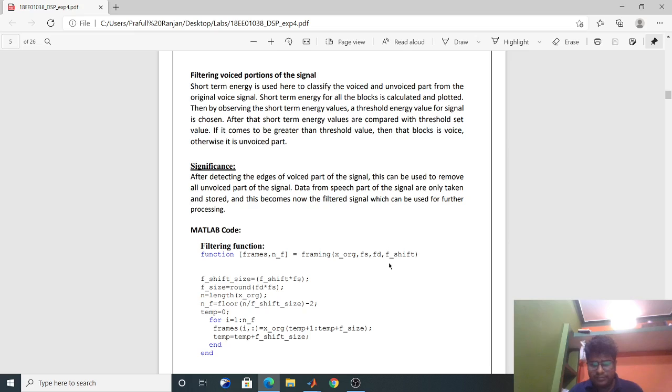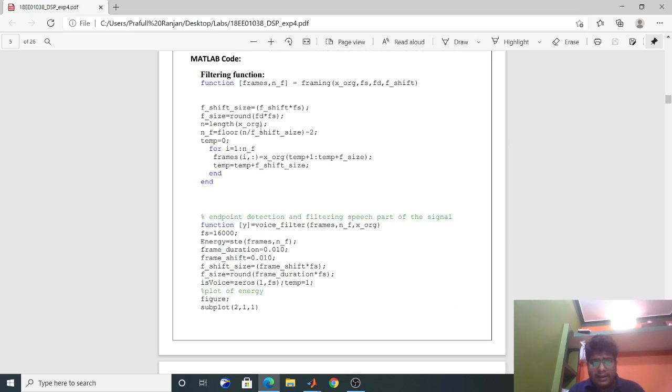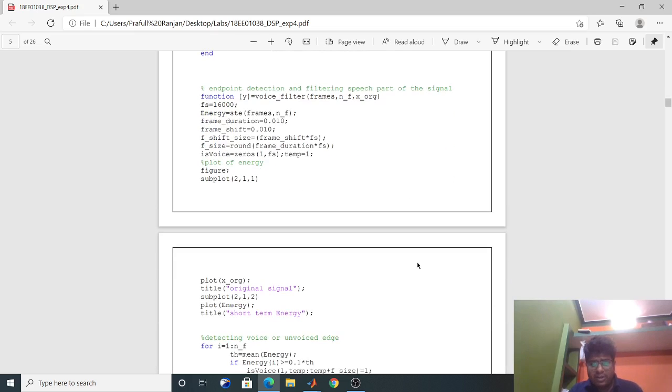further processed. So this is the code for the filtering function. For filtering, we are first making it into some blocks, then we will process it, and this is the code for endpoint detection of the speech.